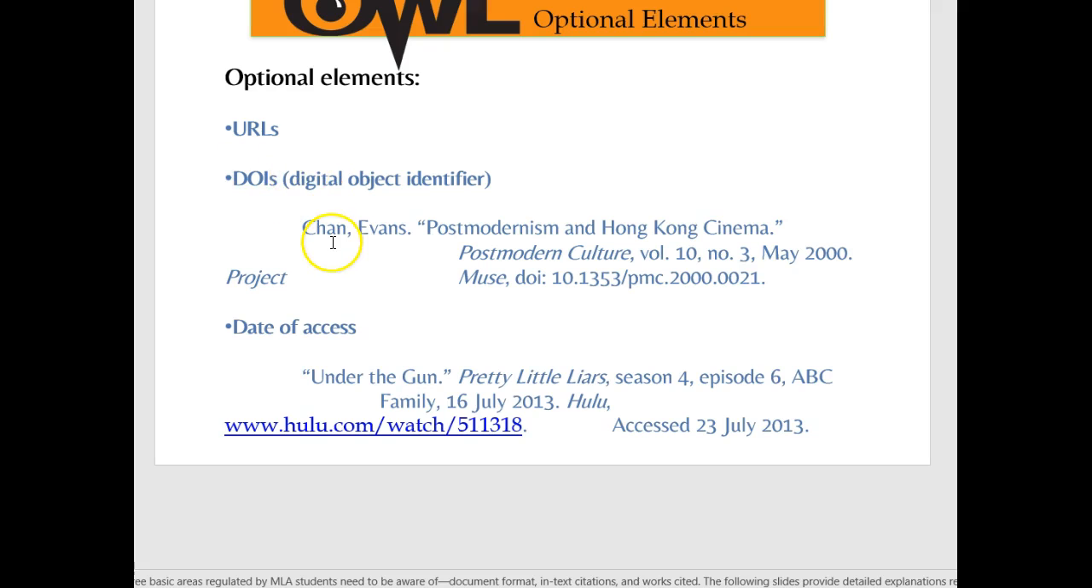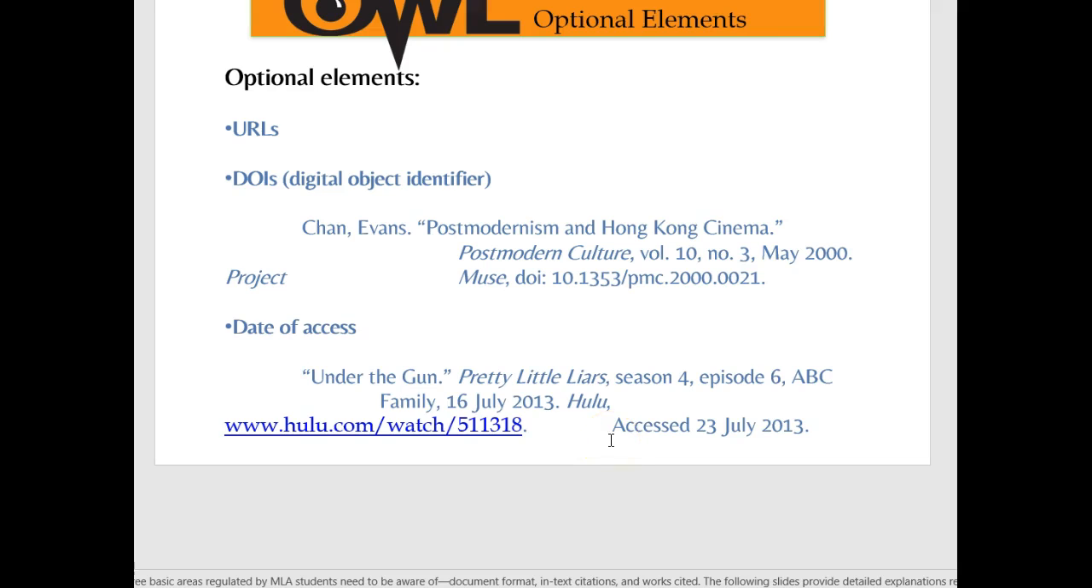So let's take a look. So let's say that we're going to use Chan Evans, blah, blah, blah. And then here, we're using a database, so it has a DOI. Put it here, okay? And remember, they say they're optional, but I want you to add the DOI, or I want you to add the URL at the end where you found the information. Another thing that's optional is, when did you access it? I want you to put the access date. So maybe you accessed this on 23rd of July 2013, or maybe you accessed it on the 4th of July 2017. That would be last. I want you to add the access date in there.